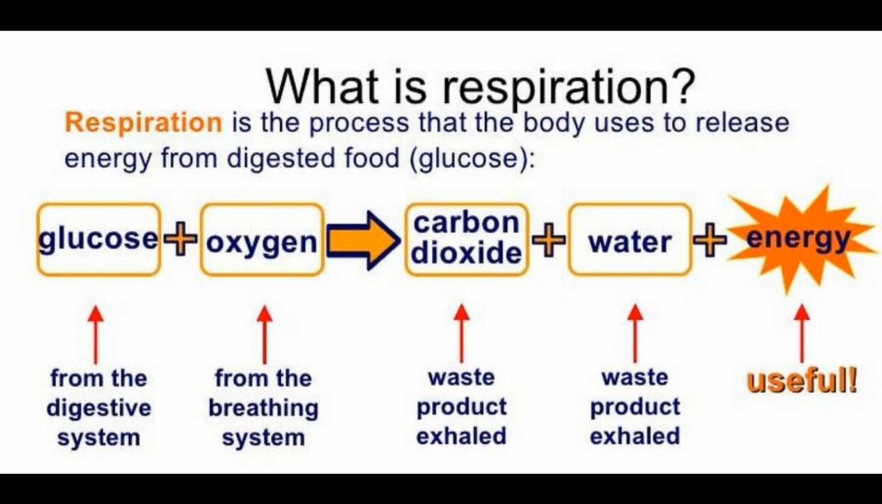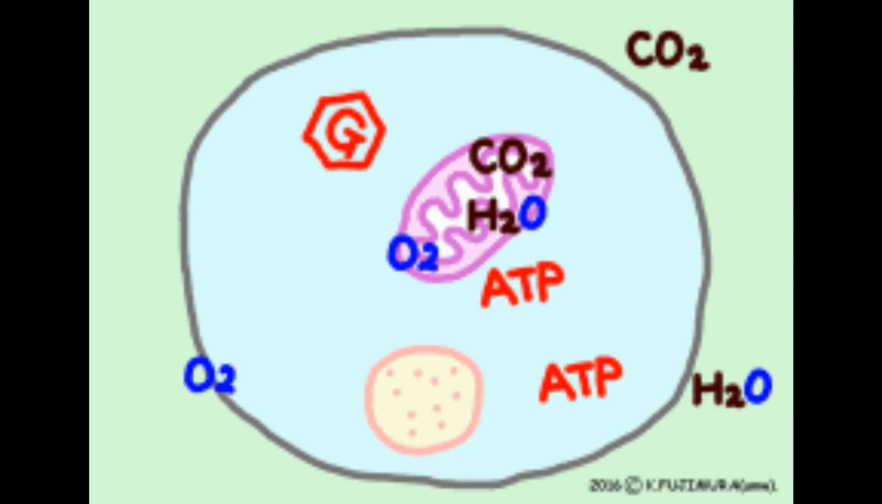The food manufactured by the plants is in the form of complex organic molecules called carbohydrates. The process by which these carbohydrate molecules are broken down to release energy is called respiration. Respiration is a word taken from the Latin language. Respire means to breathe. The process of breaking down glucose to release energy is called respiration.